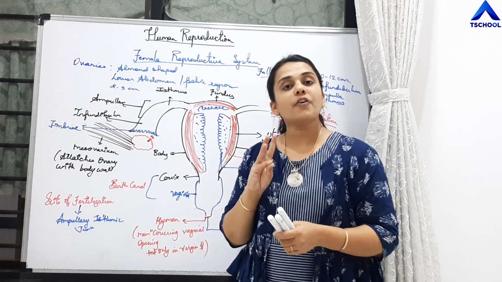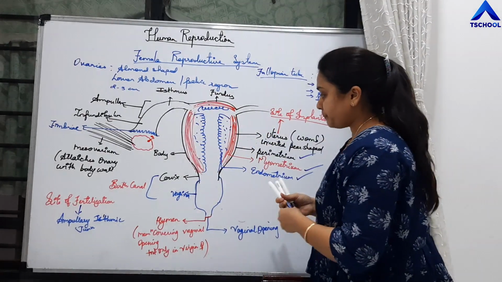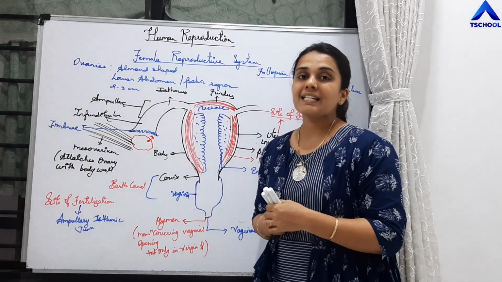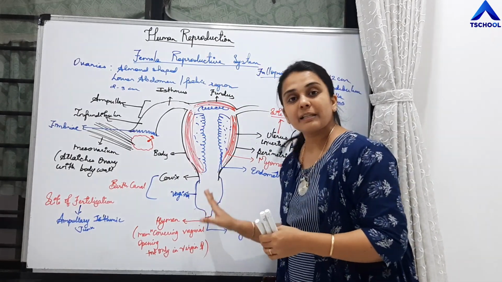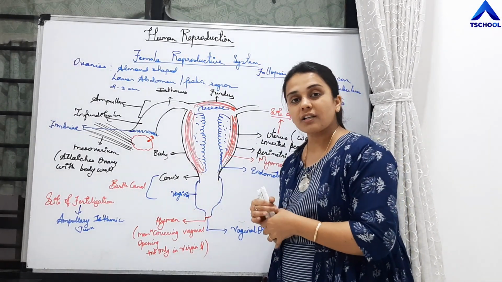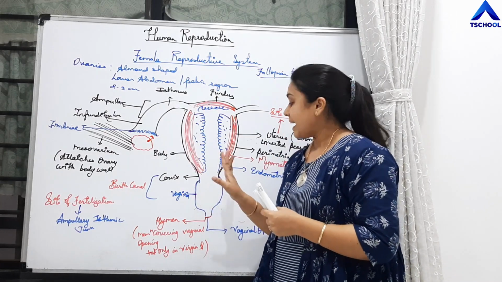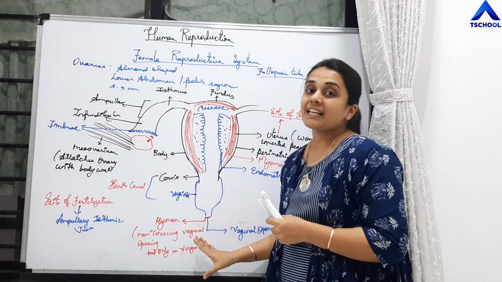Uterus consists of three parts: fundus, body and cervix. Cervix and vagina are together called the birth canal. It is in this vagina that the penis, the copulatory organ, is inseminated and sperms are deposited, and it is through this vagina that the developing fetus is expelled out.